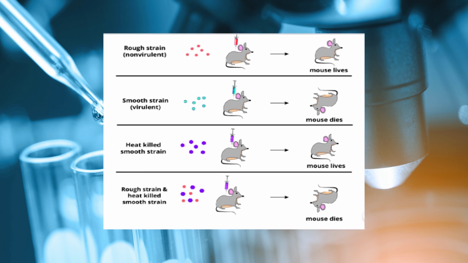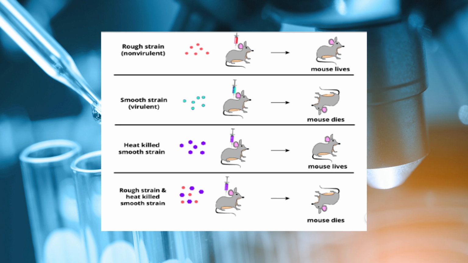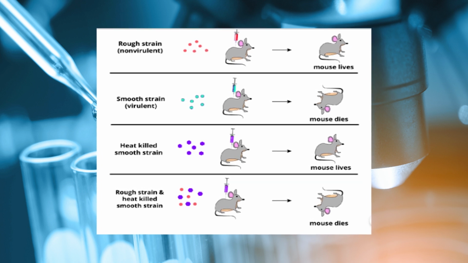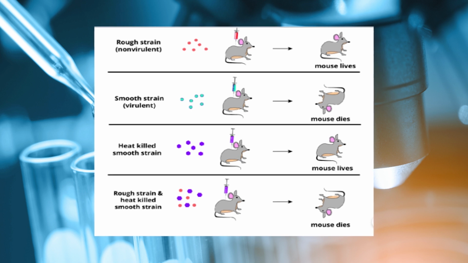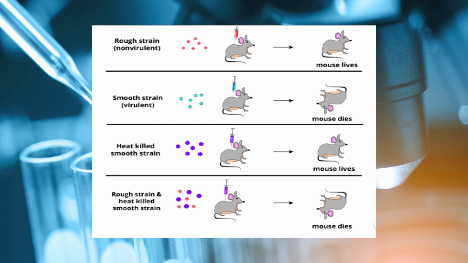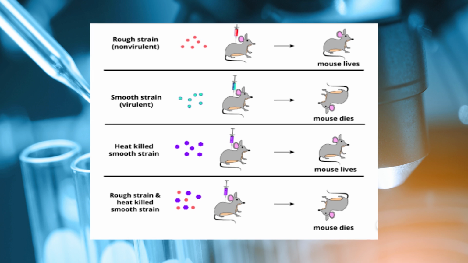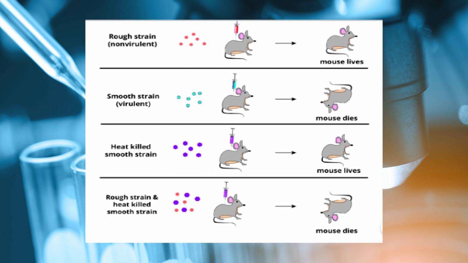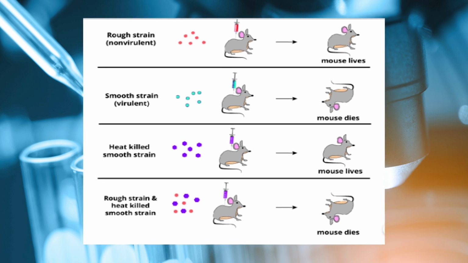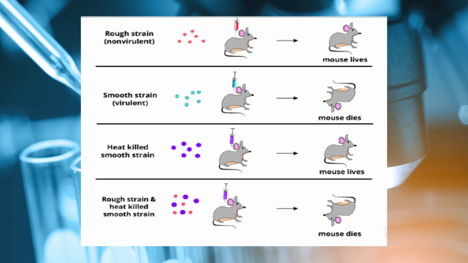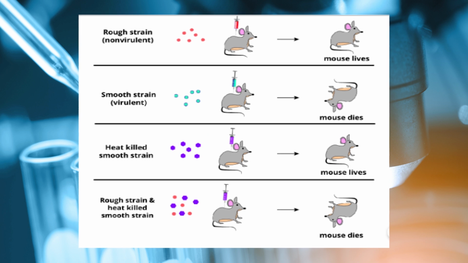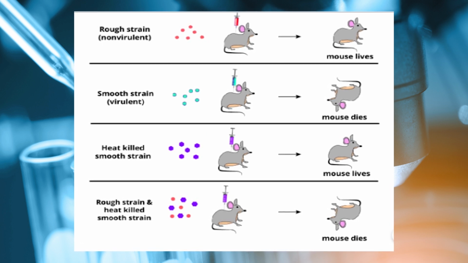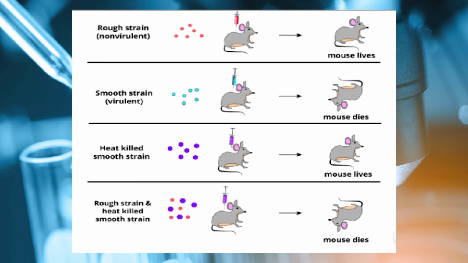In this pictorial, Griffith injected both S and R strains into mice. The one which was infected with the S strain developed pneumonia and died, while that infected with the R strain stayed alive. In the second stage, Griffith heat killed the S strain bacteria and injected them into mice, but the mice stayed alive.